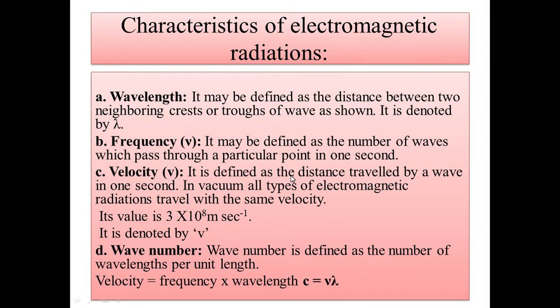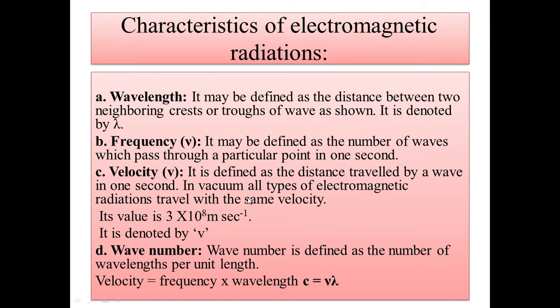As you know from the classical formula of velocity, velocity is equal to distance upon time, and here in case of wave, the total distance is considered to be lambda. Lambda by t will give us velocity.